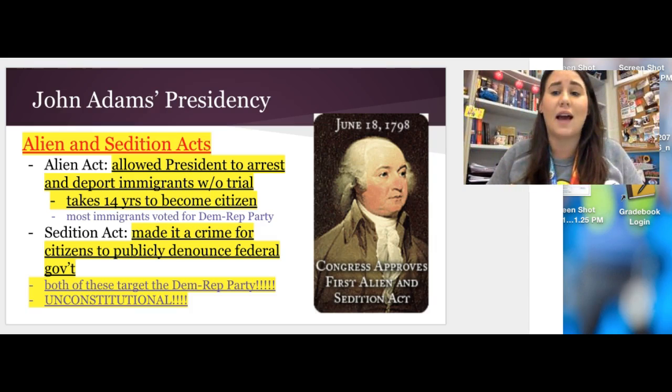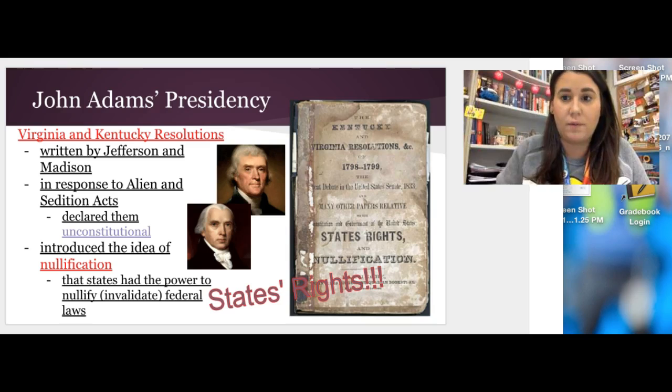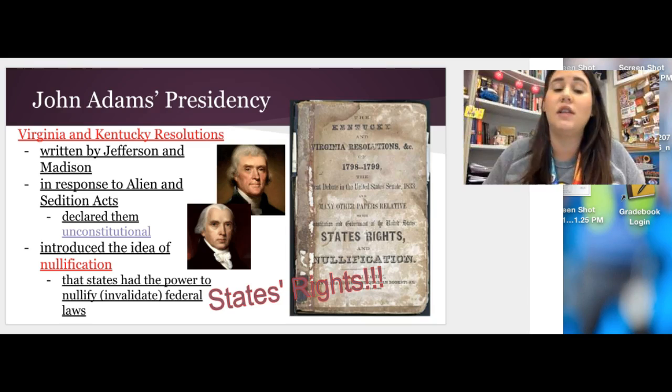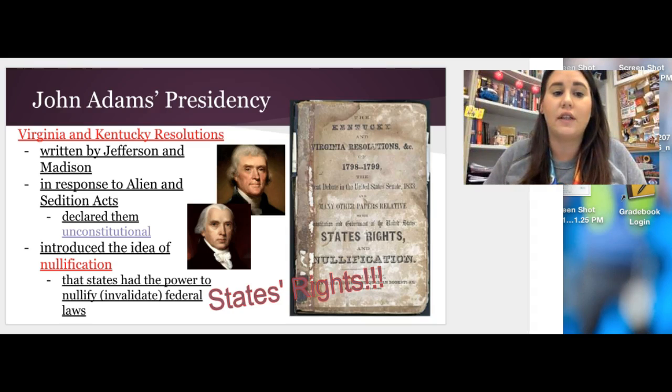So both of these acts targeted the Democratic Republican Party and were unconstitutional, and that led to a lot of conflict. They were eventually repealed, but not before Thomas Jefferson got involved as John Adams' vice president. Jefferson and Madison wrote the Virginia and Kentucky resolutions. They did write these anonymously, but they were in response to the Alien and Sedition Acts.